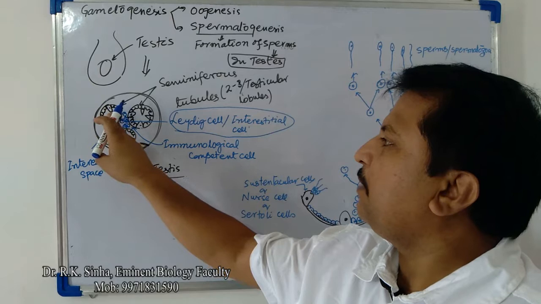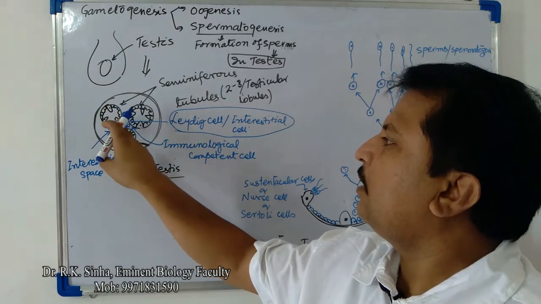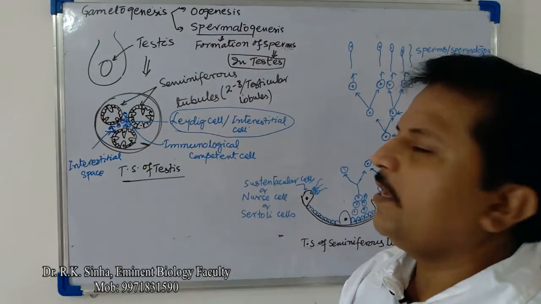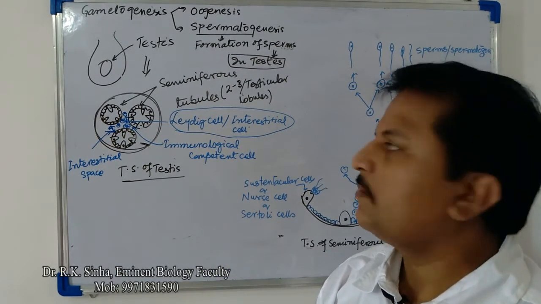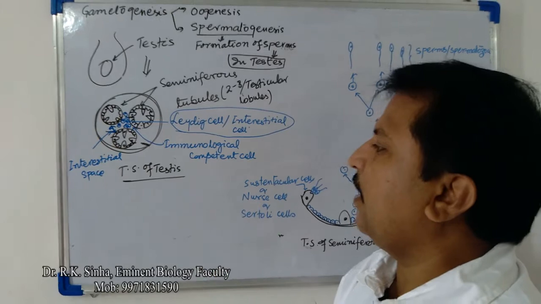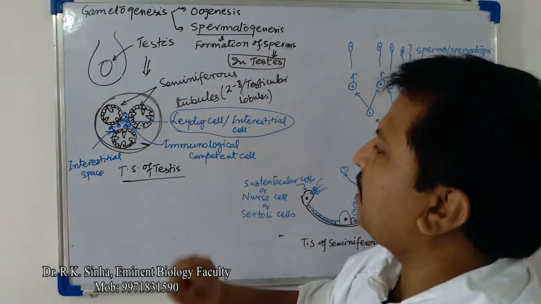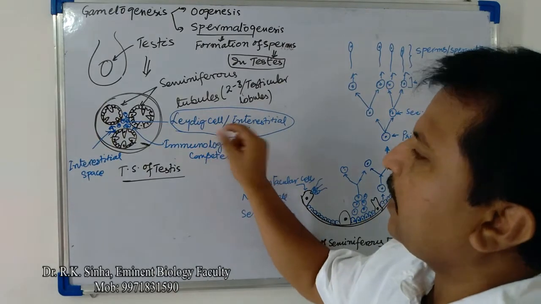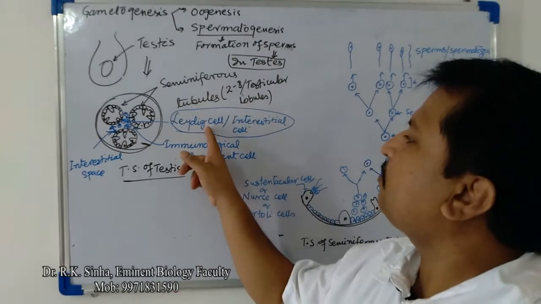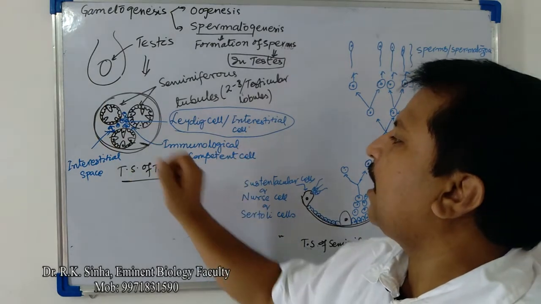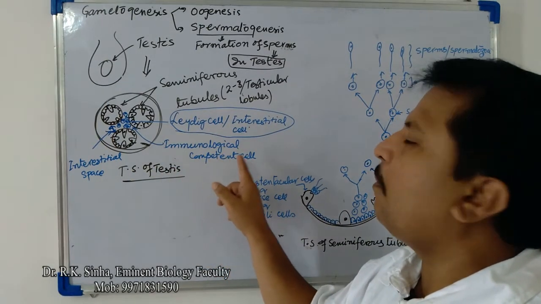The second one is the immunologically competent cell.